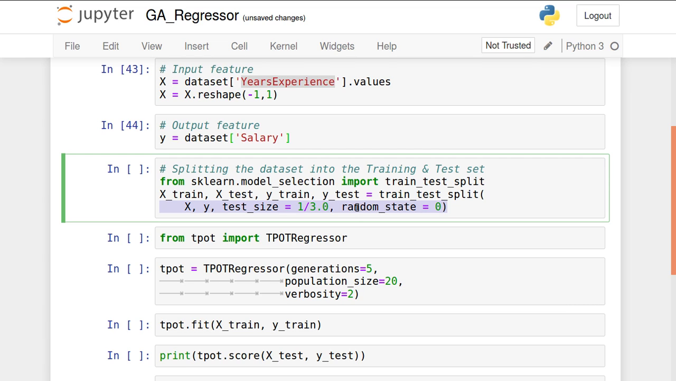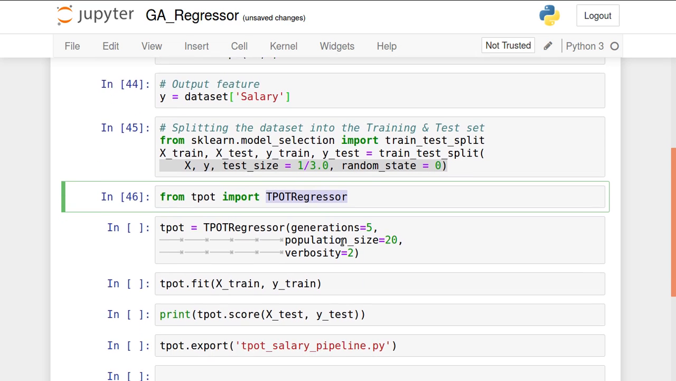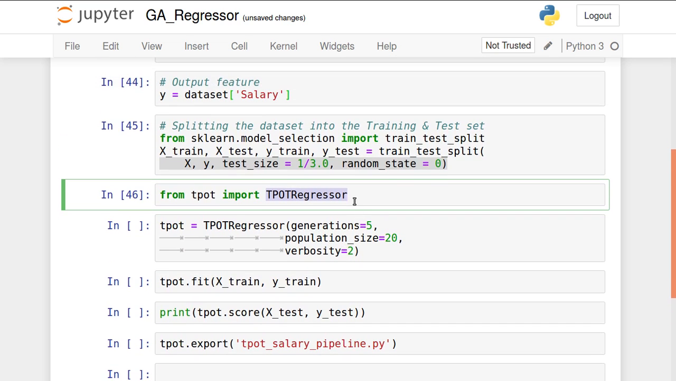Random set, I am keeping 0 there. Okay, so it's imported. Our splitting is done. Now let's use the TPOT regressor class. From the TPOT package I am importing the TPOTRegressor class. TPOTRegressor is used to create a genetic algorithm, and based on the genetic algorithm the most suitable regressor algorithm will be identified by this, and how to make this, that also I'll show you.